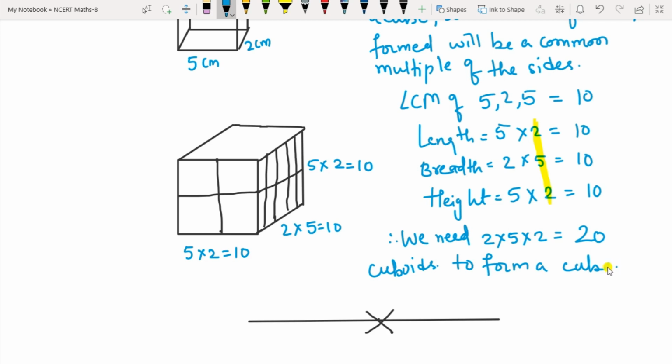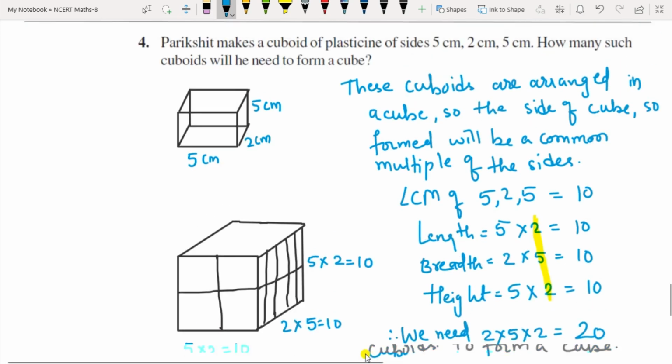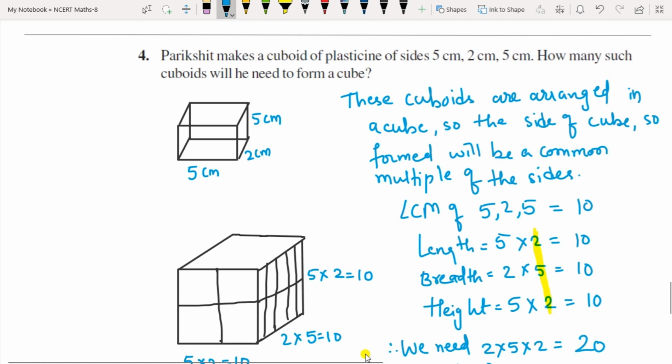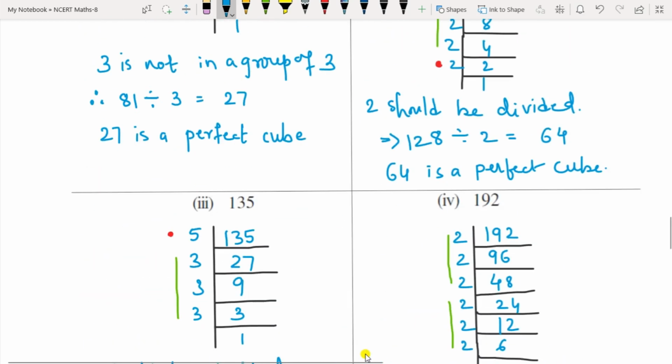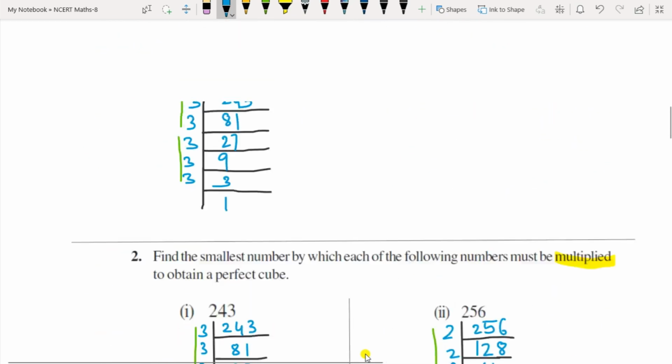Okay, so this is how you have to do this question number 4. So okay, so this was all about your exercise 7.1.